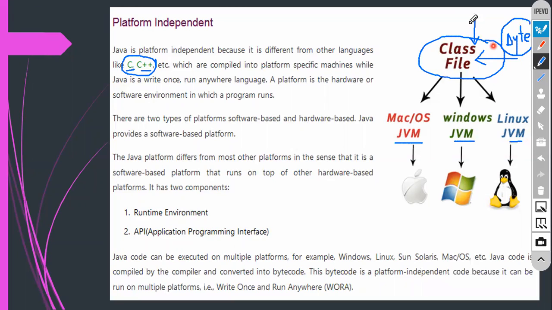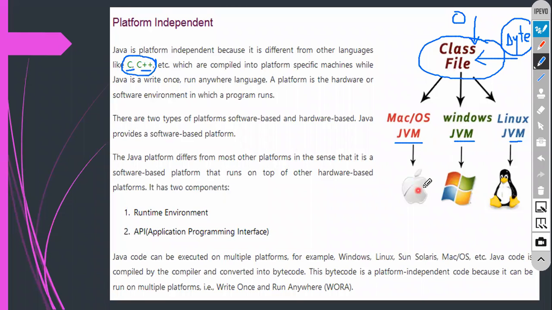Clear everyone? You are going to write a program, that is source code. That source code will be converted into a class file. That class file will have bytecode. That bytecode will be given to the JVM. This JVM will understand this bytecode, so later you can find the output. This is exactly how the compilation process works in Java. So that is the reason why it is called platform independent.